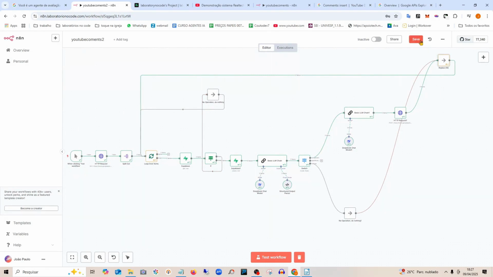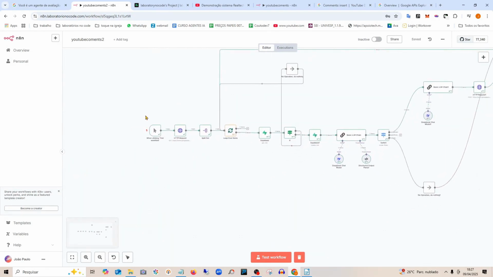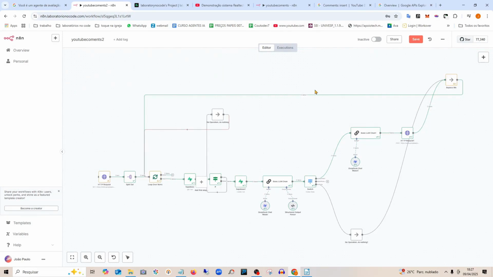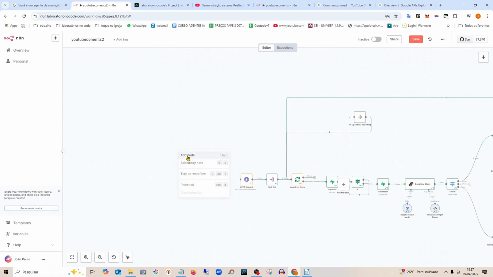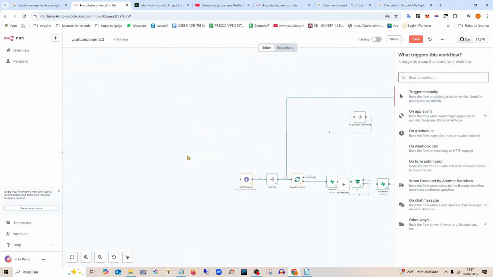Here, at the beginning, if you want to create something automatic, you can't leave this item. Why? Because we put this here for testing. Let's suppose I want to add a node, and I'll put this one here for scheduling.